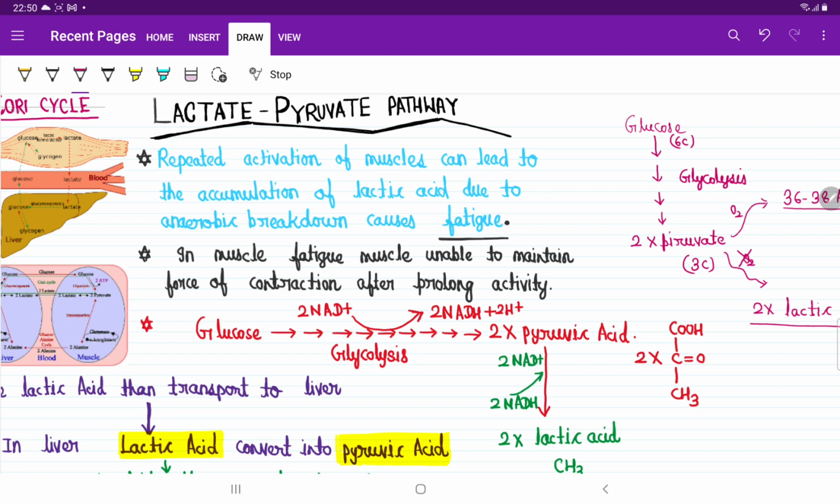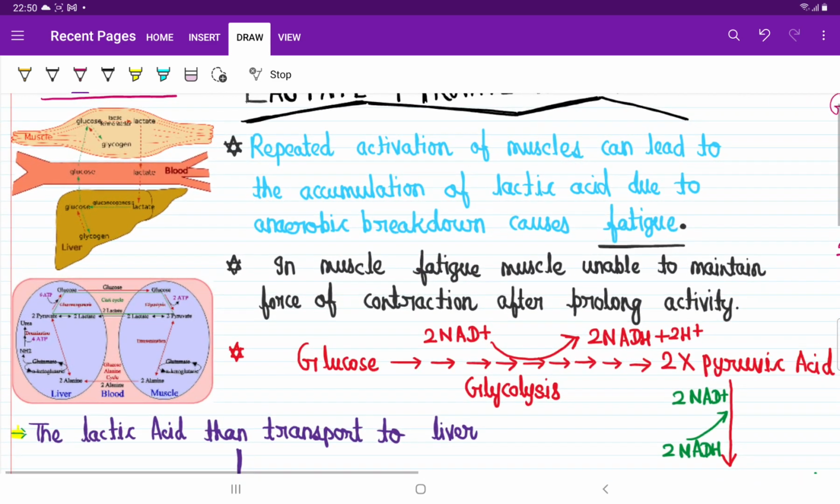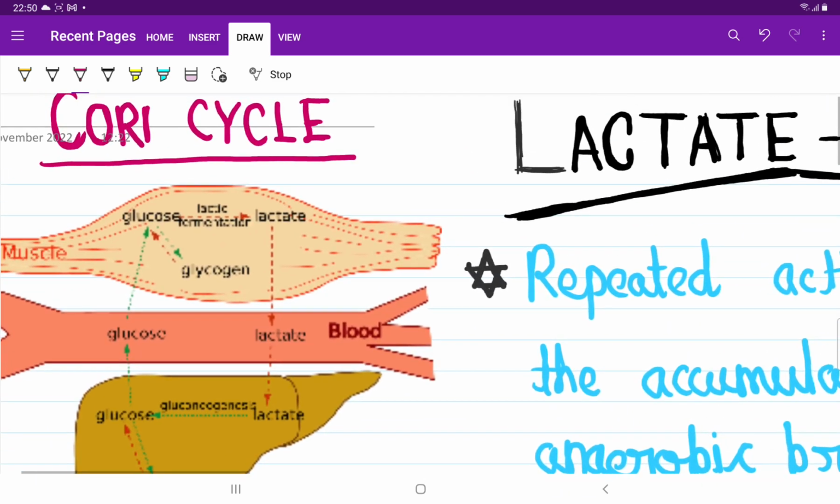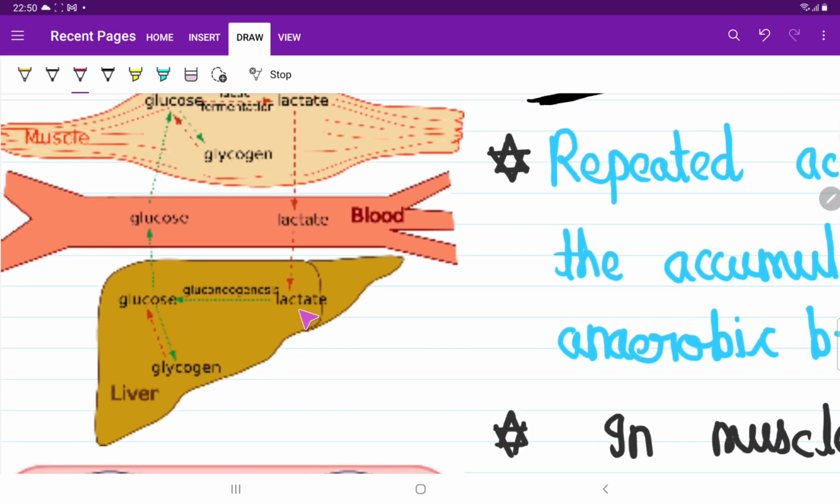Now what is the fate of that lactic acid formed? Let's see here, students, in the diagram, this is some kind of stuff of our muscle, where lactate means lactic acid forms. This lactic acid will be transported to our liver, and in the liver it is going to form pyruvic acid first.